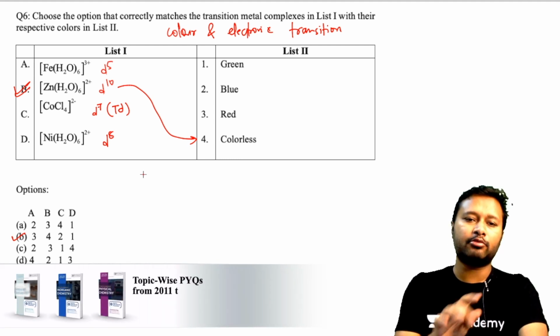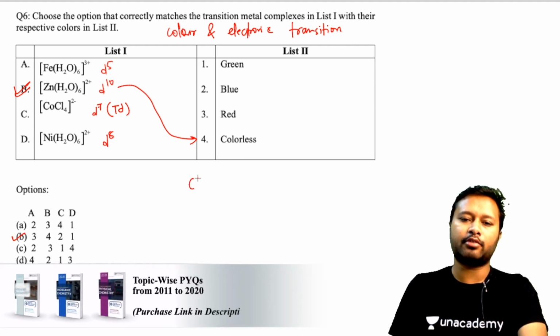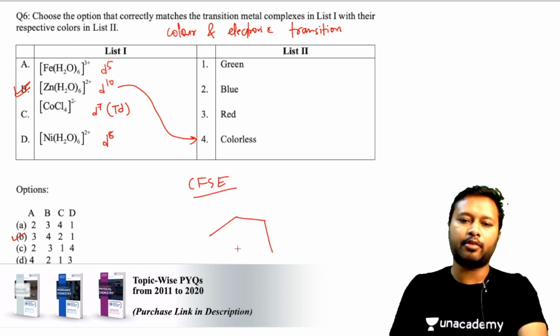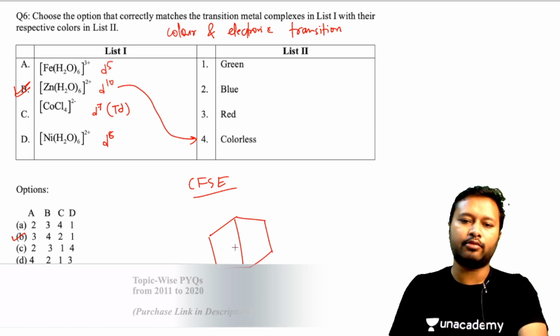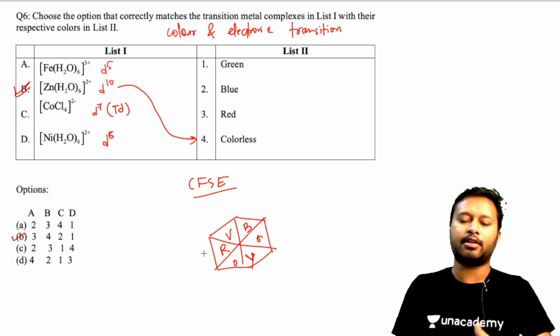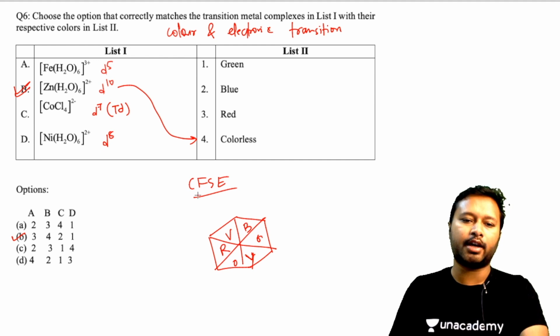There is one more way to approach the answer based upon your CFSE: you can calculate the CFSE and then look at the color wheel to try to match them up. V, B, G, Y, O, R. You just have to look at it this way: the lower the energy, the higher the output. The complementary color should be of the higher color.